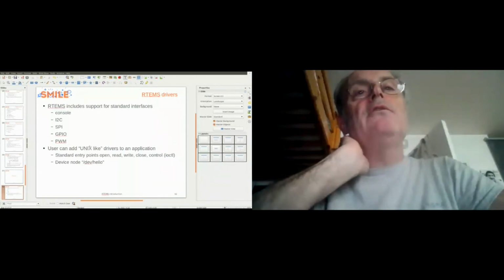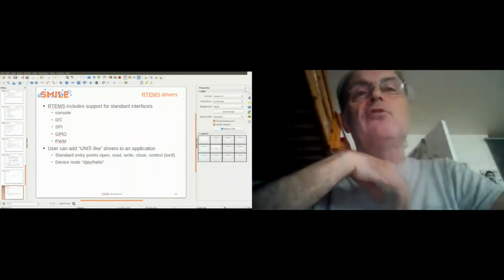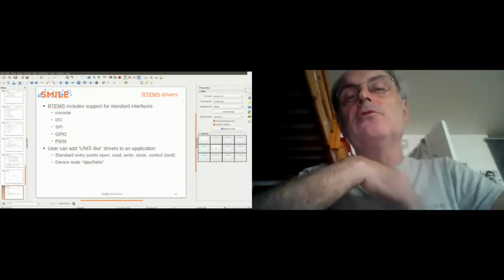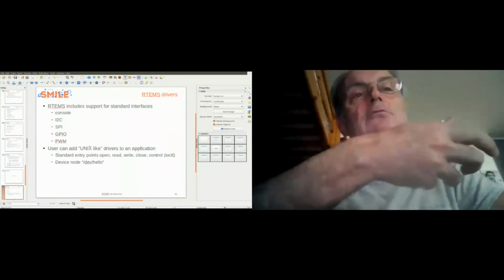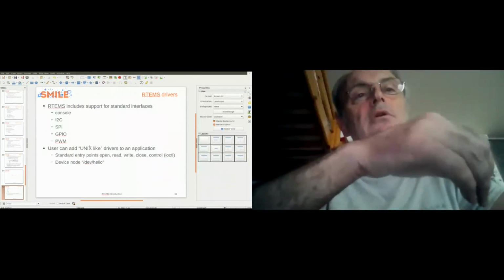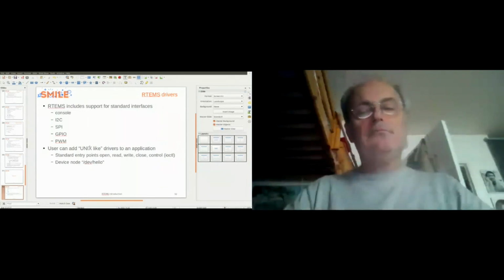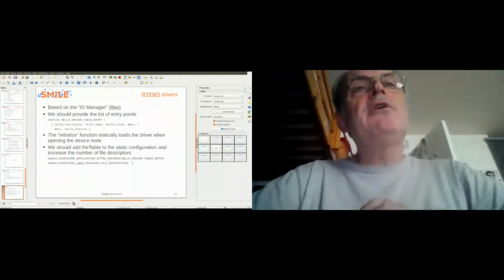But you can add a Unix-like driver to an application. It's Unix-like, so you have standard entry points such as open, read, write, close, etc. And the control, which is like IOCTL. And the device node: you open a device node, such as /dev/hello world. And the RTEMS drivers are based on the IO Manager, which is a library called libIO.